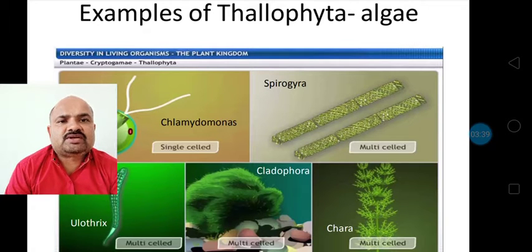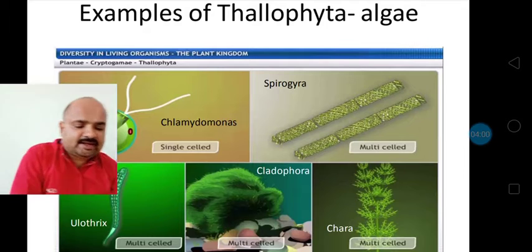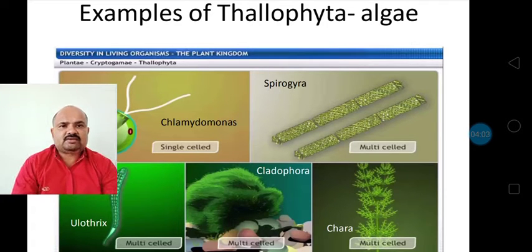We know that about 70% of the earth is water, whether in sea or fresh water, but in the sea also there are certain types of algae present, and these algae play a very crucial role in photosynthesis. This photosynthesis is done very well by these algae, and they are of great importance in our life too, as far as the ecosystem is concerned. So the examples we have seen are Chlamydomonas, Spirogyra, multicelled Ulothrix, Cladophora and Chara. All these are examples of thallophyta which live in the water.